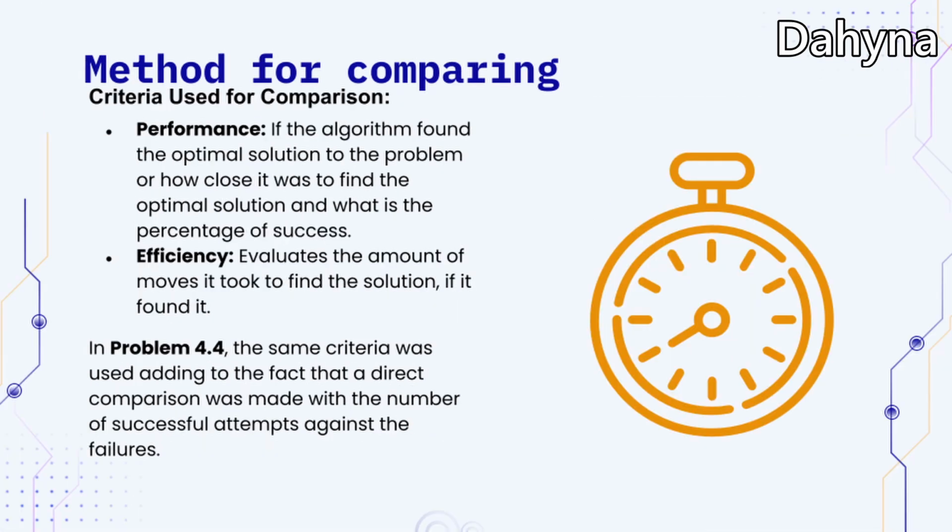Methods for comparing. The criteria used for comparisons were performance, whether the algorithm found the optimal solution to the problem or how close it was to finding the optimal solution, and the percentage of success. Efficiency evaluates the amount of moves it took to find the solution, if it found it. In problem 4.4, the same criteria were used, adding a direct comparison of the number of successful attempts against the failures.